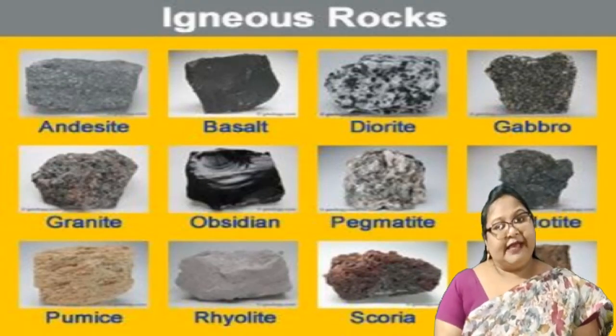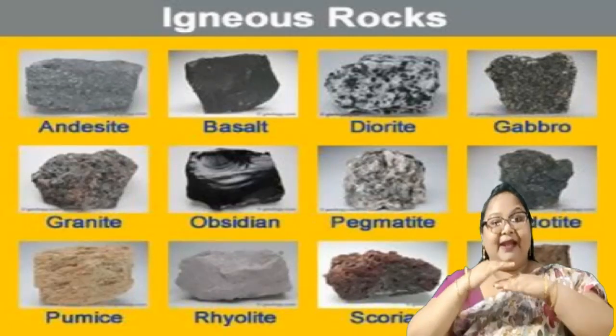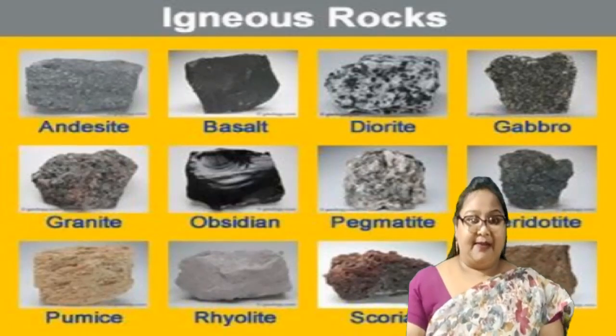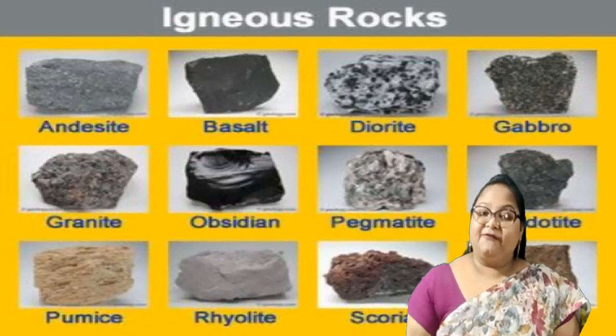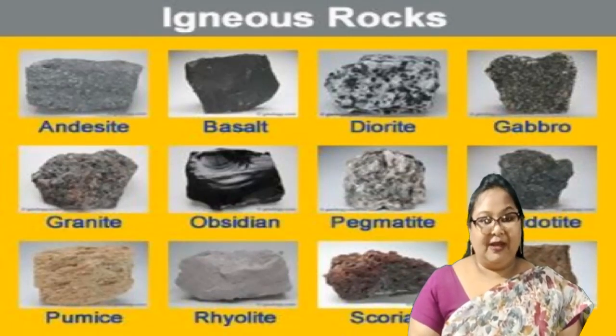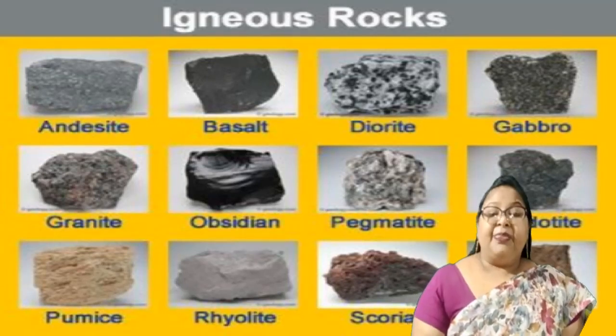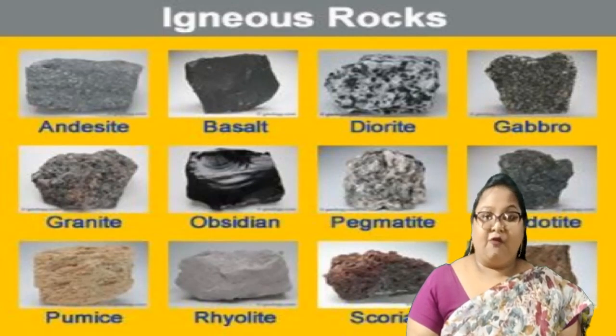The second point says that these igneous rocks do not appear in distinct layers or strata like the sedimentary rocks. As you know, they are the first rocks to be formed after the solidification of molten magma. So there are no layers that are supposed to be formed. The third point says that they are not fossiliferous.